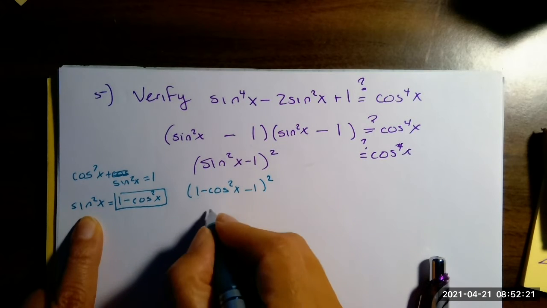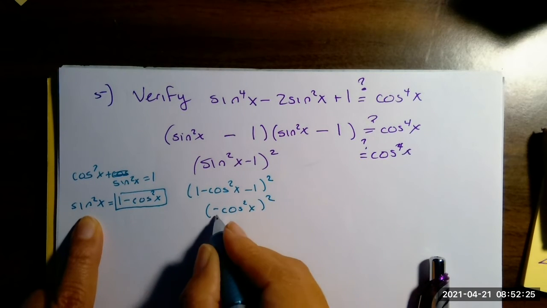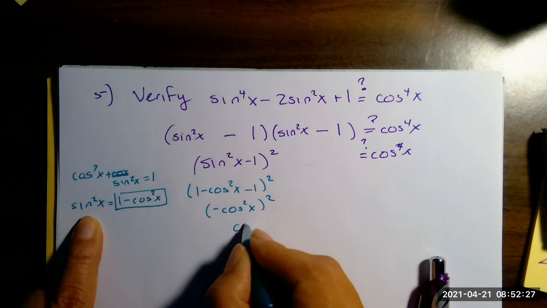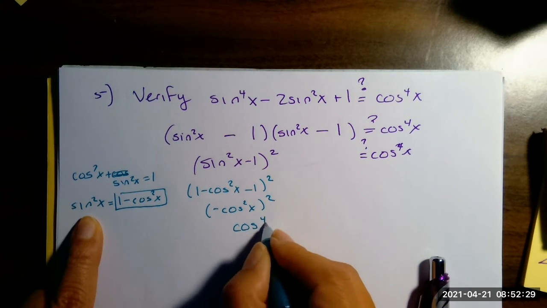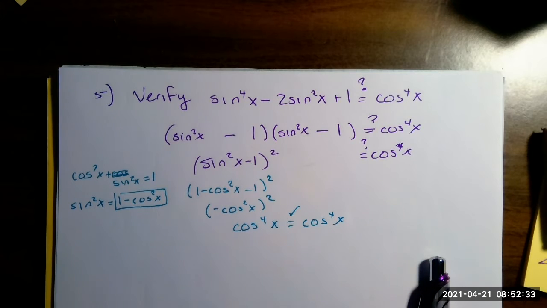One minus 1 is 0. When I square something, it's going to become positive, and then that's going to get raised to the 4th power. So in fact, they are equivalent. All right, let's do another verify one.